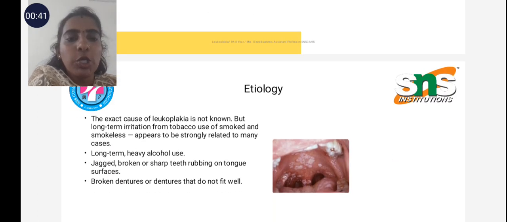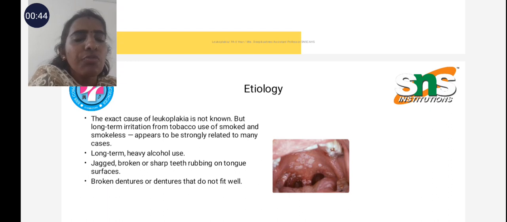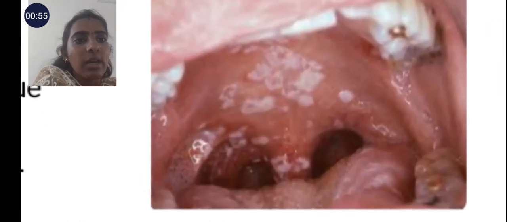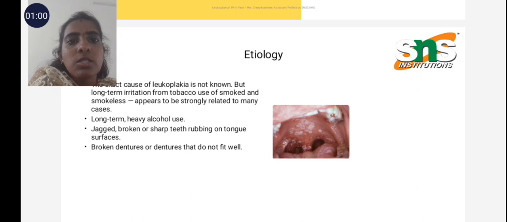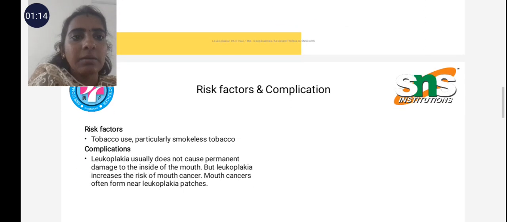The etiology of leukoplakia: the exact cause of leukoplakia is mostly unknown, but long-term irritation from tobacco use, smoked and smokeless, appears to be strongly related to many cases. In the picture we can see leukoplakia. This is a leukoplakic mouth. Long-term heavy use of alcohol, jagged, broken or sharp teeth rubbing on the tongue surfaces, and broken dentures or dentures that do not fit well are the etiological factors for leukoplakia.